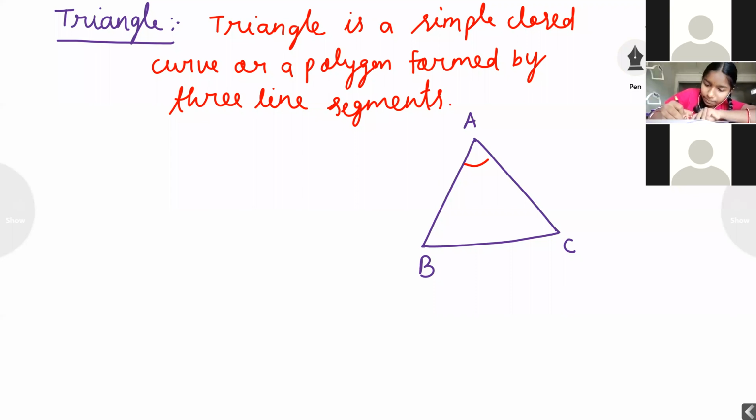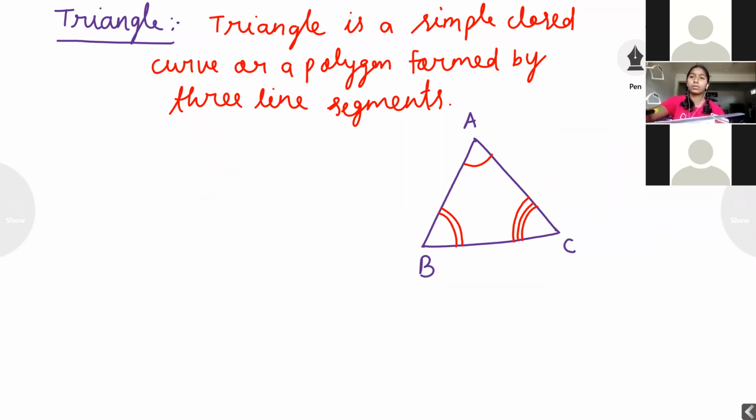Angle A, angle B, angle C. I have drawn one curve, two curve, three curve. That is the meaning of that curve. Don't create your own history like that, everywhere three curves, two curves, one curve.